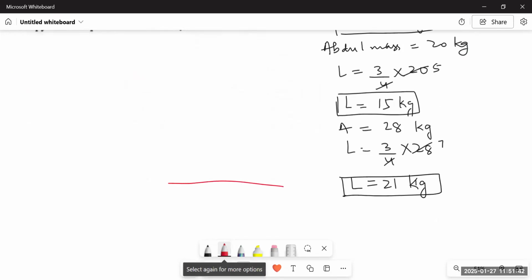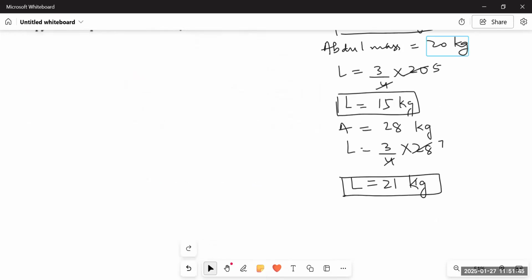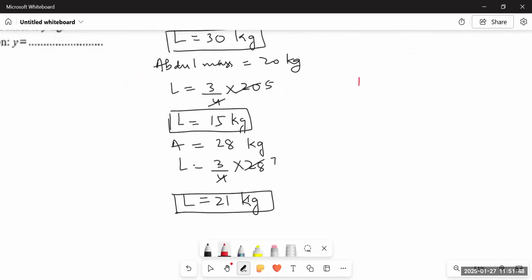Like if I take a number like this. Let's say Abdul's mass is 50 kgs, okay? Since we know that 50 is not a multiple of 4, we will get the answer in points. Therefore, I am asking you to keep the mass of Abdul a multiple of 4. If you keep it as 50, your answer would be L is equal to 3 upon 4 multiplied by 50. When you simplify it, 2 twos are 4, 2 25s are 50. Now when we multiply 3 by 25, we get 75. And when we divide it by 2, we will get the answer in points.